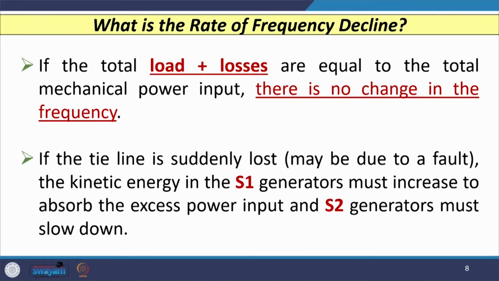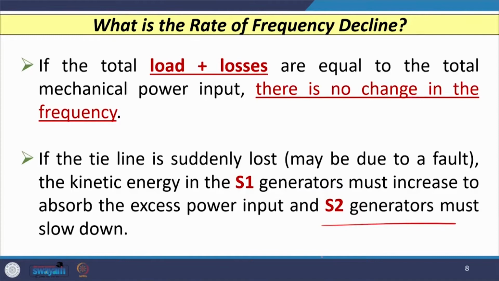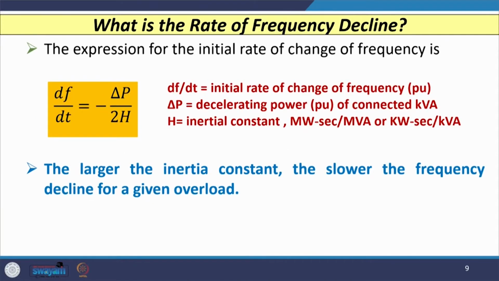However, if the tie line is suddenly tripped, maybe because of a fault, either permanent or temporary, then the kinetic energy in the S1 group of generators increases to absorb the excess power input, and at the same time the S2 generators slow down. To understand what happens whenever such a thing occurs, the initial rate of change of frequency,